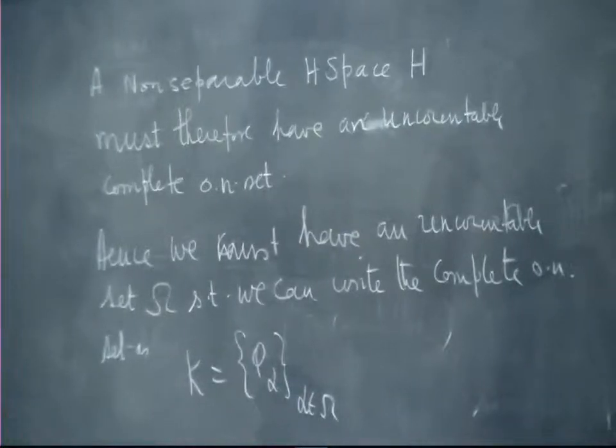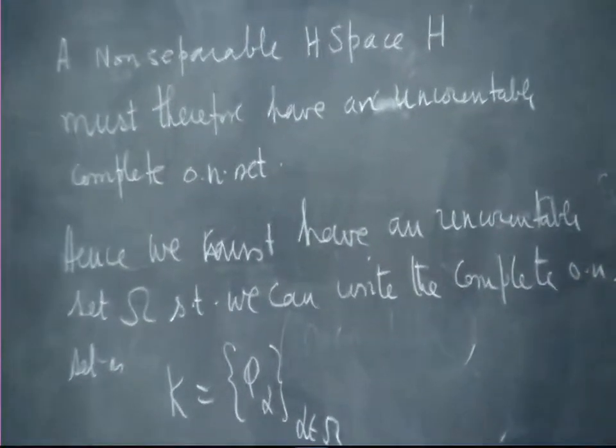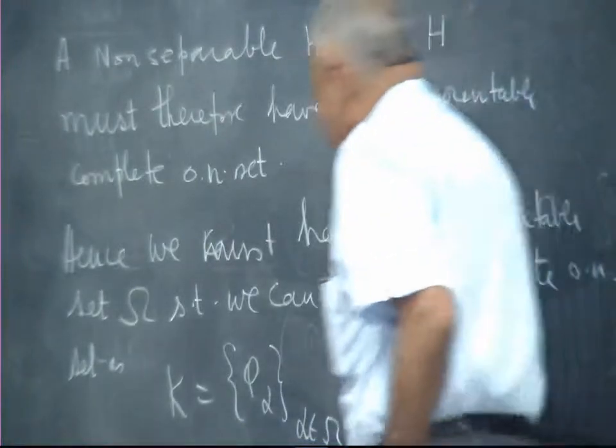So, for example, for every time t you have an orthonormal vector phi t. Then you have an uncountable number of orthonormal vectors. Now, this is a very tricky situation.